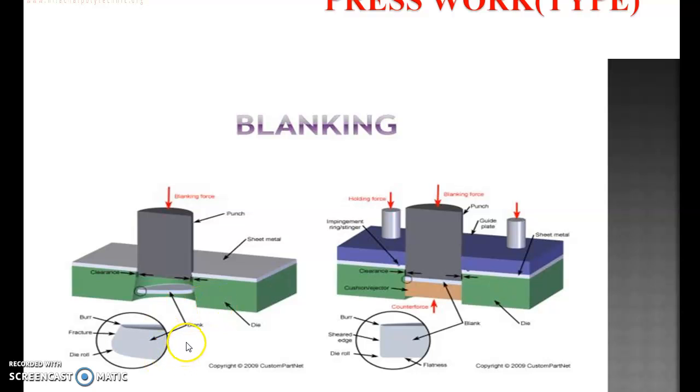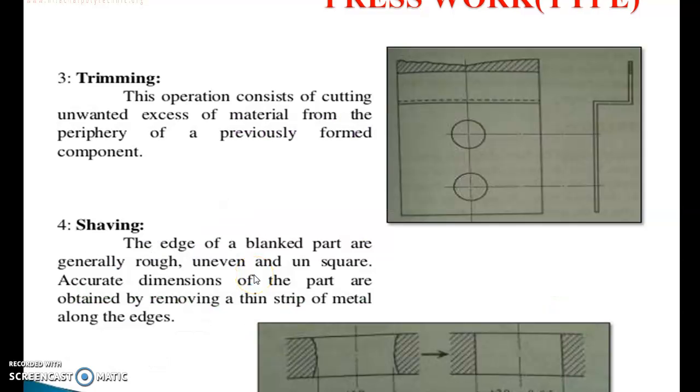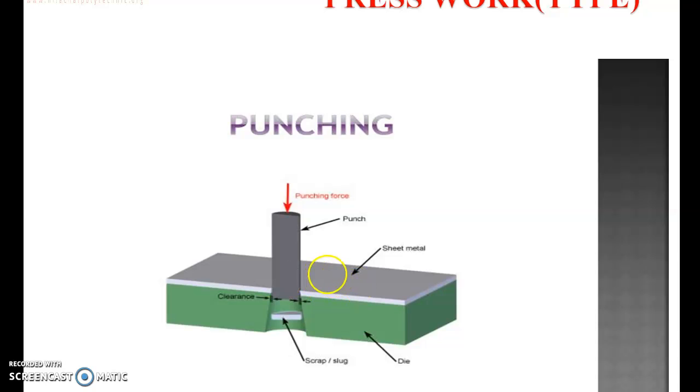Another important point is that the remaining sheet is waste. So let us discuss punching. As far as the operation is concerned, blanking and punching are the same, but the difference is that here we throw away the blank as waste and use the workpiece.